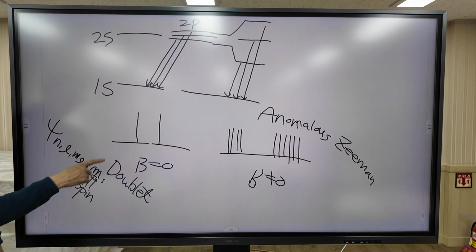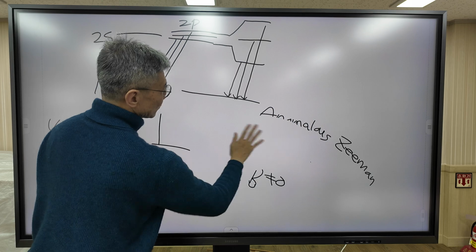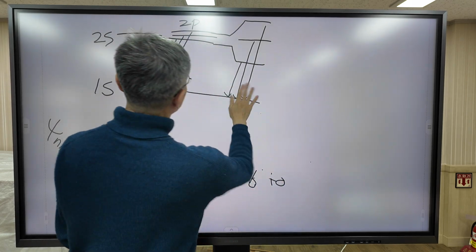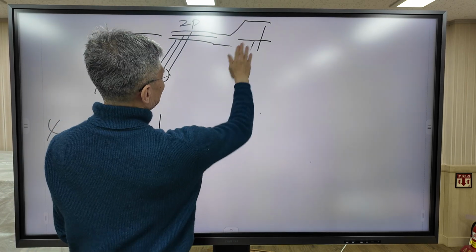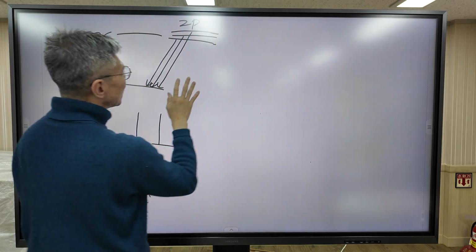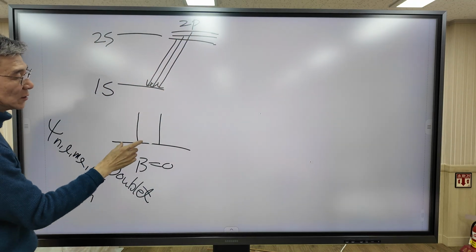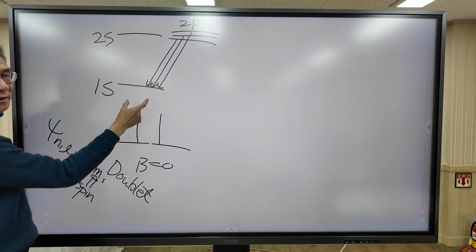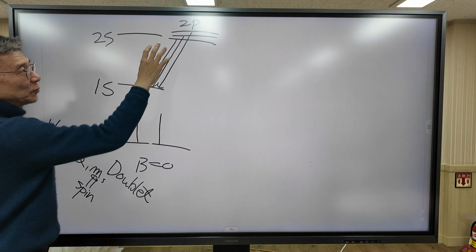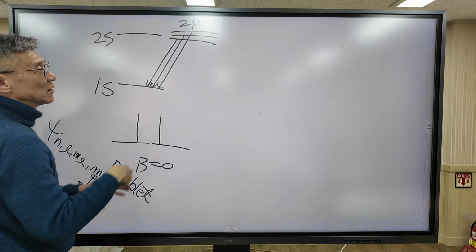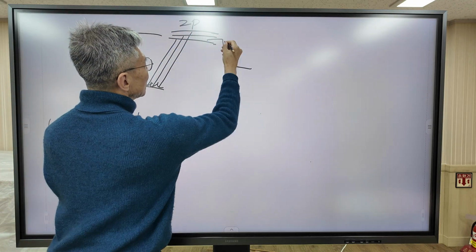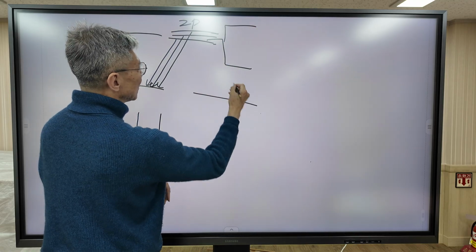Okay, first take a look at the doublet structure. With only three quantum numbers, p orbitals are degenerate, but according to actual experiment, we observe two peaks. It means that the 2p orbital is not degenerate. It is already split into two levels.